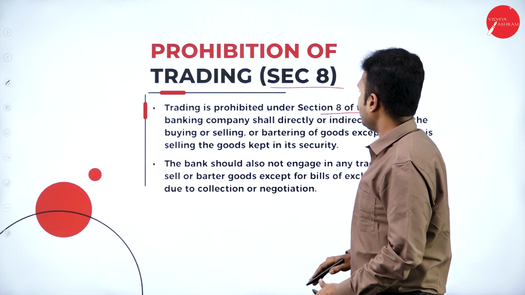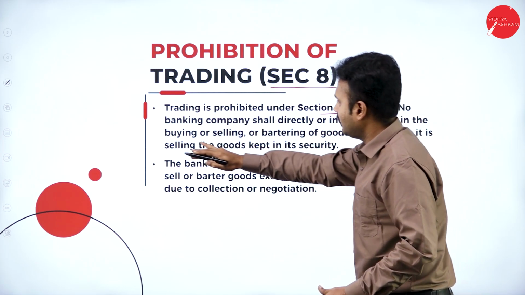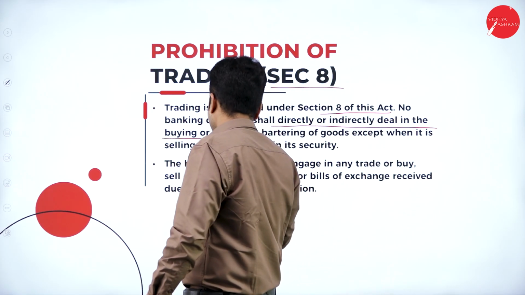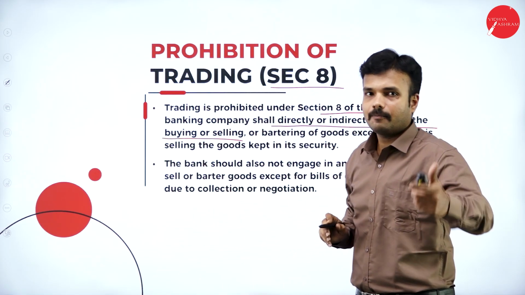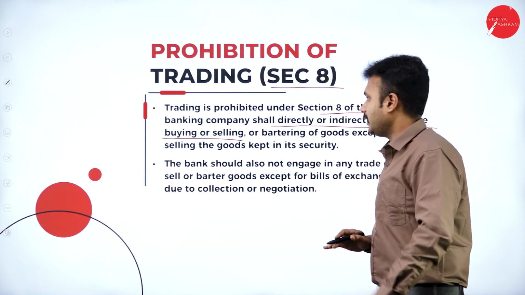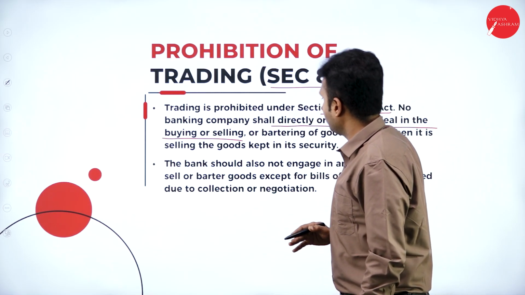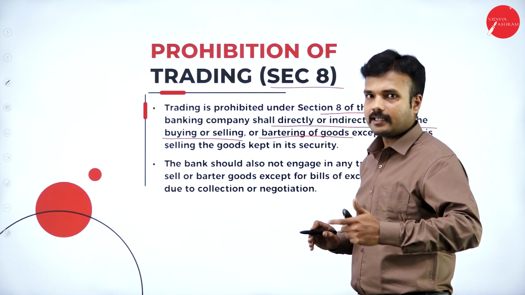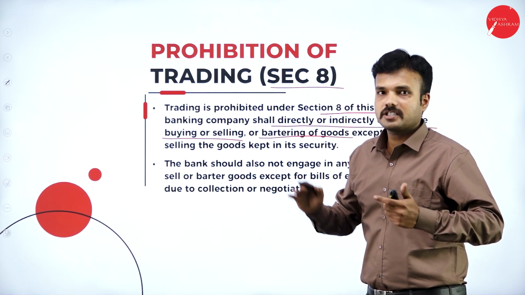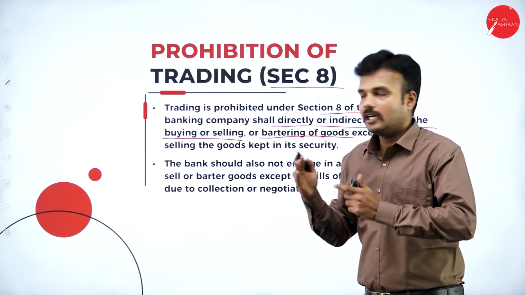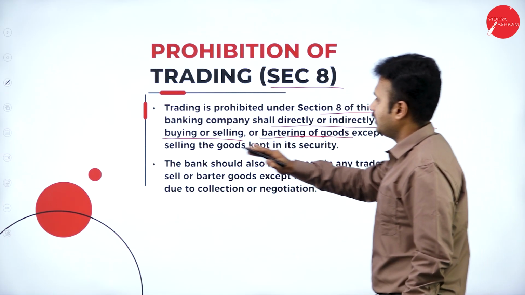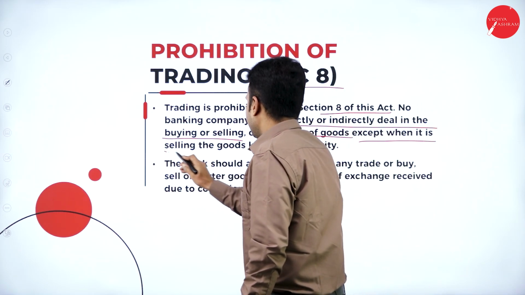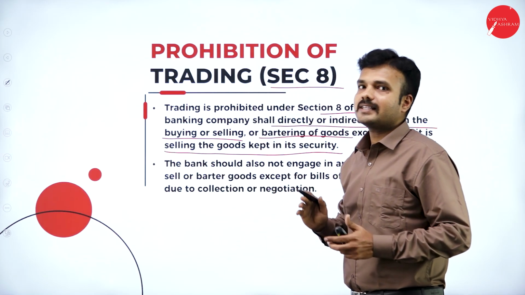No banking company shall directly or indirectly deal in buying and selling. So trade means buying and selling of goods or services. It is completely prohibited for a banking company according to the Banking Regulation Act, or bartering of goods, right? So it does not have a right to barter goods. Barter means exchange of commodity for commodity, except when it is selling goods kept as security. So a bank only has the right to sell the securities.